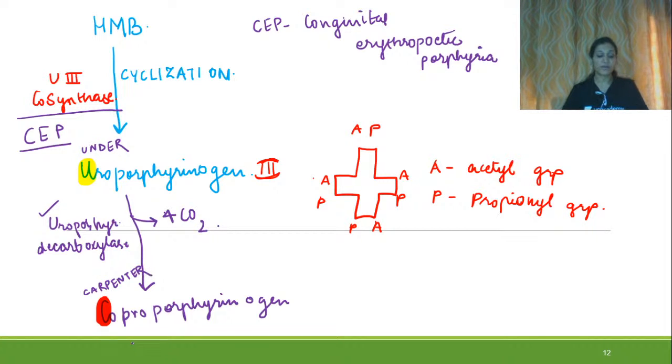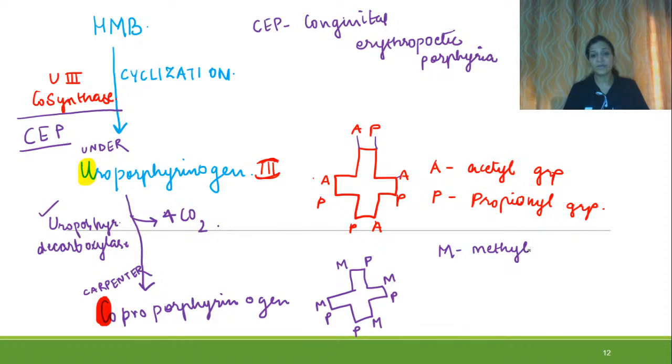Right, so this is our mnemonic. Now, how will the structure look? If uroporphyrinogen has this structure, and there is removal of 4 carbon dioxide, how will the groups change? Here there was acetyl, propyl, acetyl, propyl. Now the acetyl groups will change into methyl groups. So it will become MP, MP, MP and PM. In place of acetyl group, methyl group is coming. M is for methyl groups. Right. So we have understood how the structure changes and what the mnemonic is.